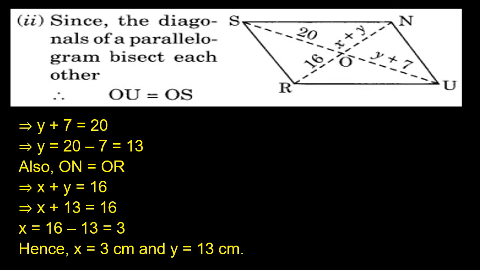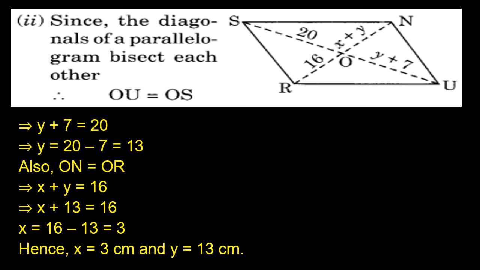Children, in the parallelogram RUNS, here they mentioned the measures of the parts of the diagonals. They mentioned ON as x plus y, OR as 16, OU as y plus 7 and OS as 20.